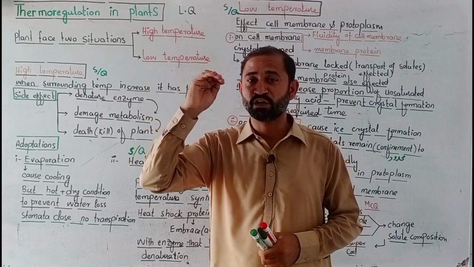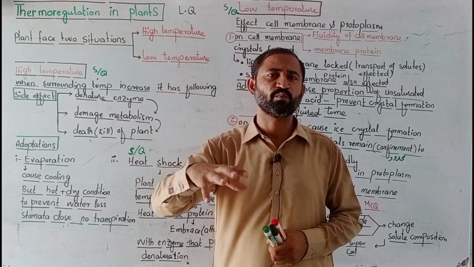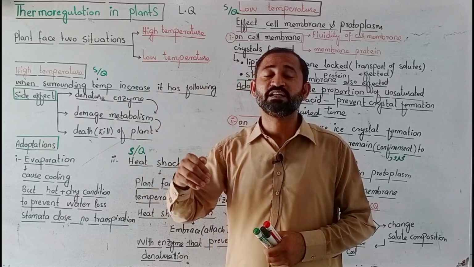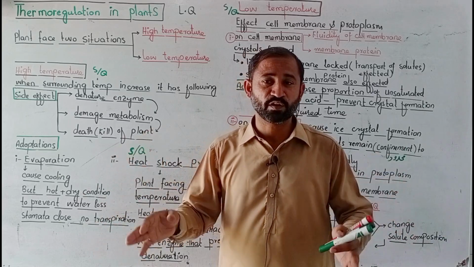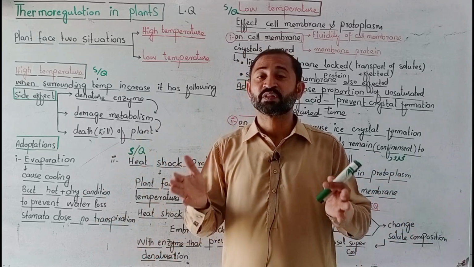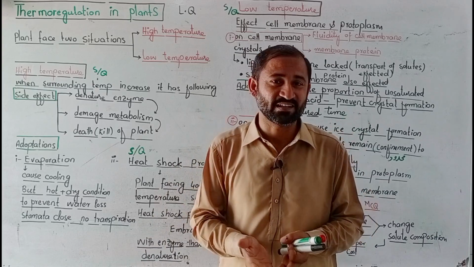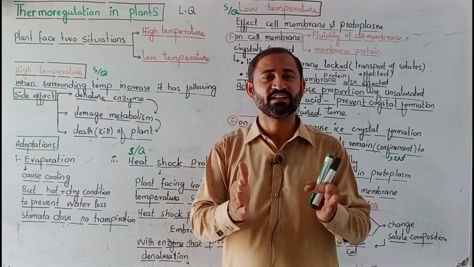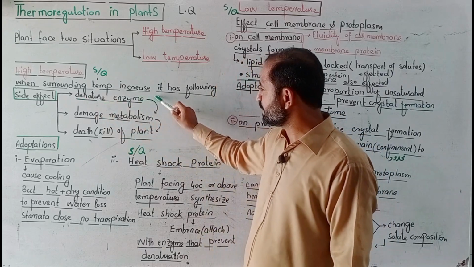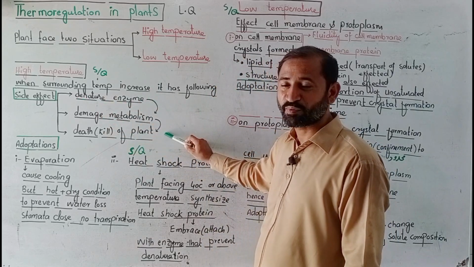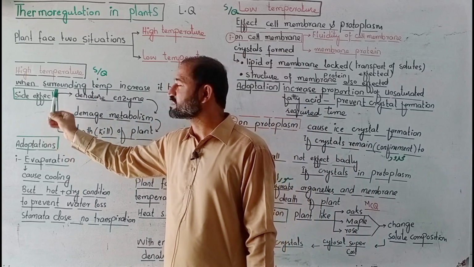When the temperature of the outer environment increases, the temperature of the plant body also increases. It causes the denaturation of enzymes. When enzymes denature, metabolism is disturbed. When metabolism is disturbed, cell death occurs. When cell death occurs, it means the death of the plant. So the side effects are: enzyme denaturation, damaged metabolism and death of the plant. Those were the side effects of high temperature.